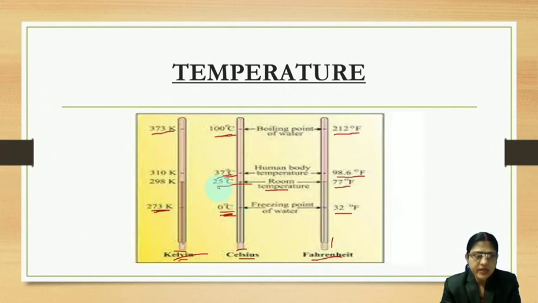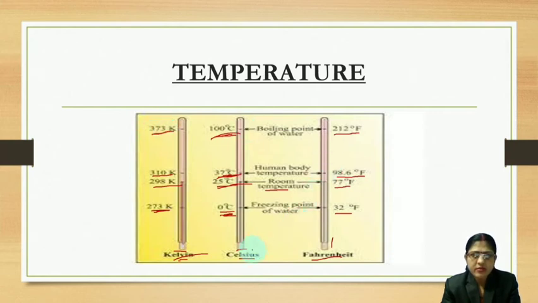Here you can observe 25 degree centigrade plus 273, you will get 298 Kelvin, right? Then 37 degree centigrade plus 273, you will get 310 Kelvin. And 100 degree centigrade plus 273, you will get 373 Kelvin, right?